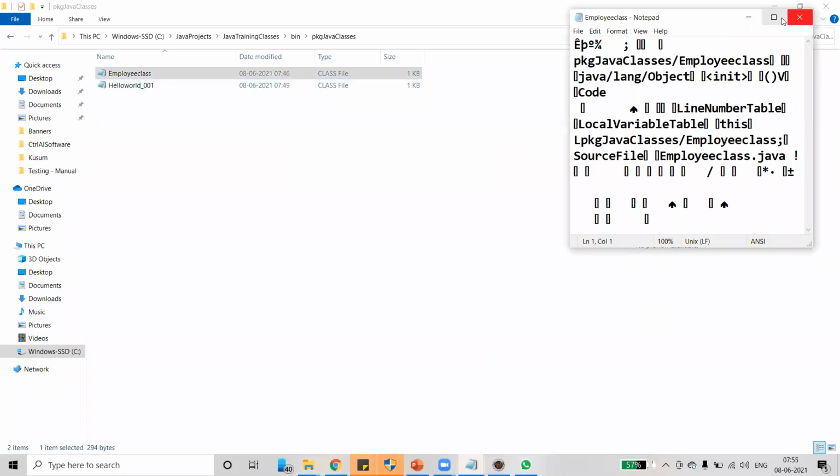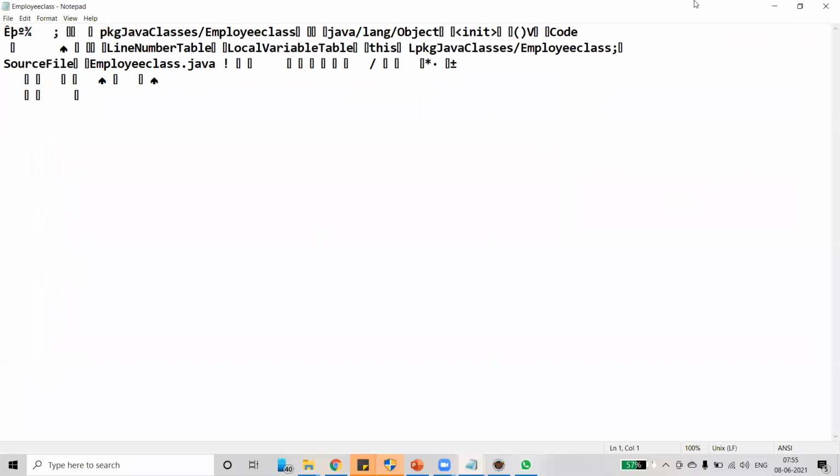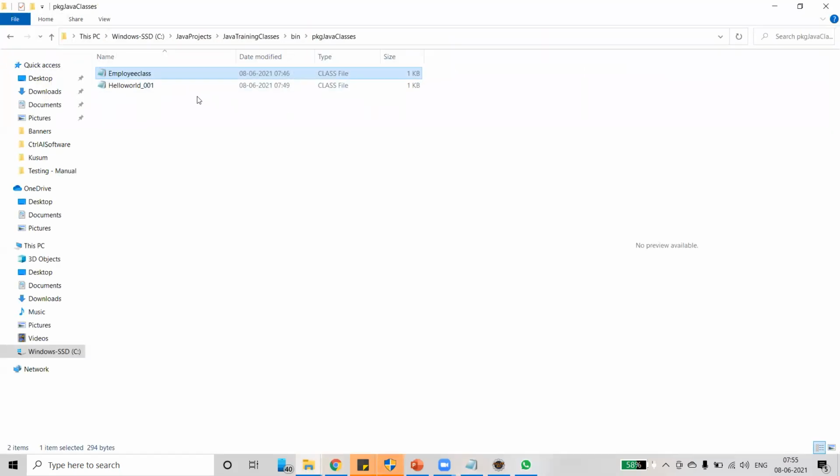See, what is this code? This is a bytecode, also called intermediary code. This code gets converted into machine code, that is nothing but zeros and ones. The entire code gets converted into zeros and ones. Currently, it is an intermediate code, also called a binary code. Bytecode. This bytecode gets converted into machine code. So these are the class files.